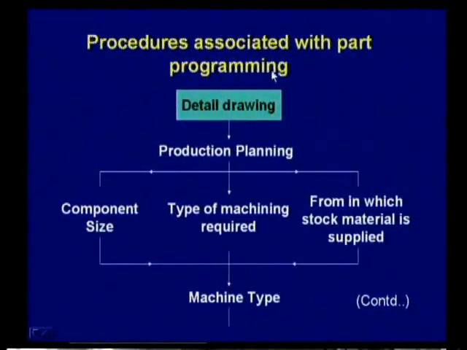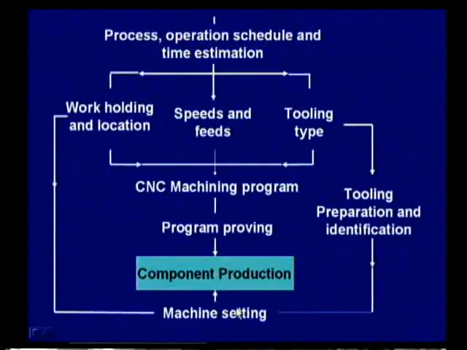Next is the procedure associated with part programming: detailed drawing, production planning, that is component size, type of machining required, form in which stock material is supplied, and the machine type. Process operation, schedule and time estimation, work holding and location, speeds and feeds, tooling type, CNC machining program, program proving, component production.